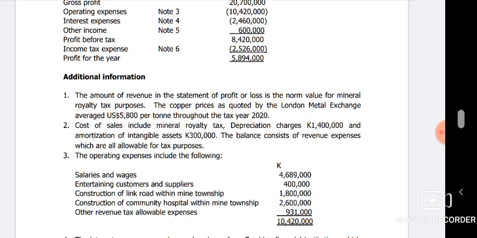Yes, customers and suppliers, we do trade with them, but they say these are third party to the business, and such expenses that you incur on them, they say are not allowed and should be added back in the computation that I'll show you at the end of the day. So just remember, entertainment of customers and suppliers is not allowed. What if they said staff or employees? Those would be allowed, because they're not necessarily third party employees.